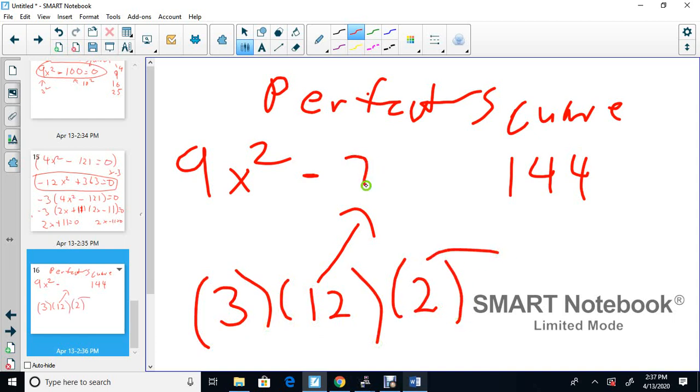36 times 2 is 72x plus that, and I've created one. Okay, let's try another one, and that equals 0. I'll do another perfect square.